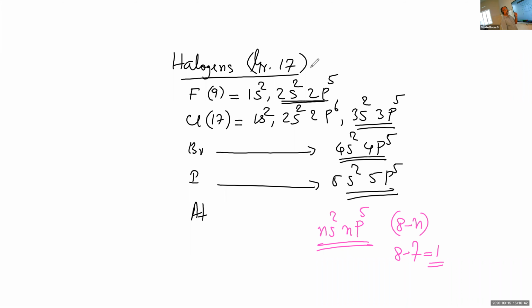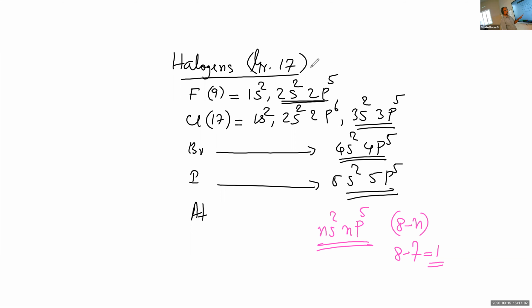Say, for example, alkali metals, group 1, ns1: there is only 1 electron in the outermost shell, and the group valence is equal to 1, same as the number of electrons in the outermost shell or the valence shell.